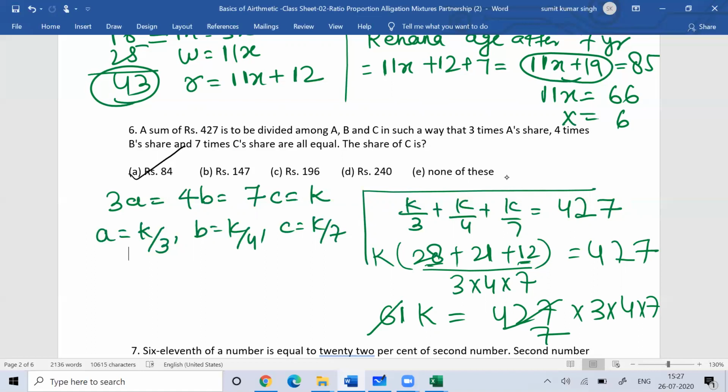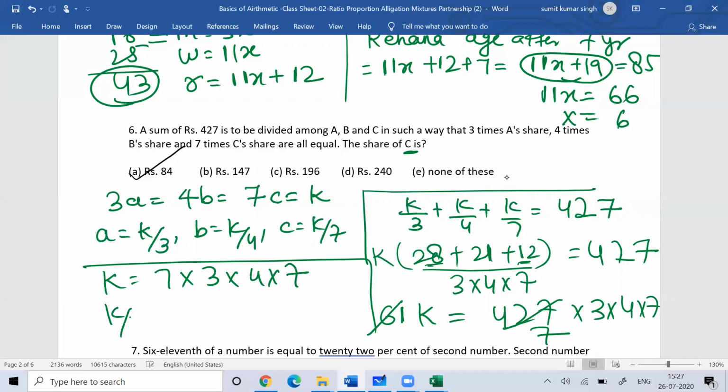They're asking you the share of C. K is 7 into 3 into 4 into 7. If I ask you what is K by 7, that is actually C. So that is equal to 3 into 4 into 7, that would be 12 sevens are 84.